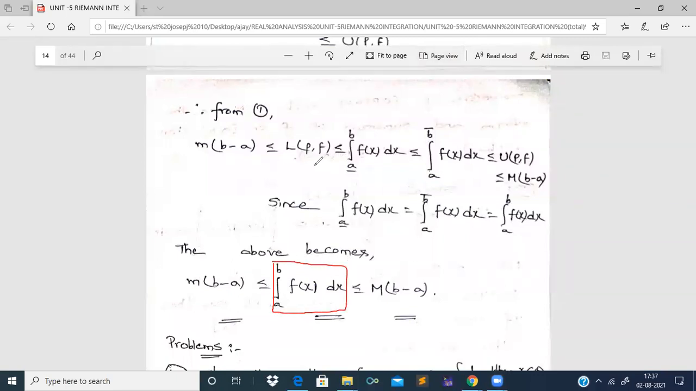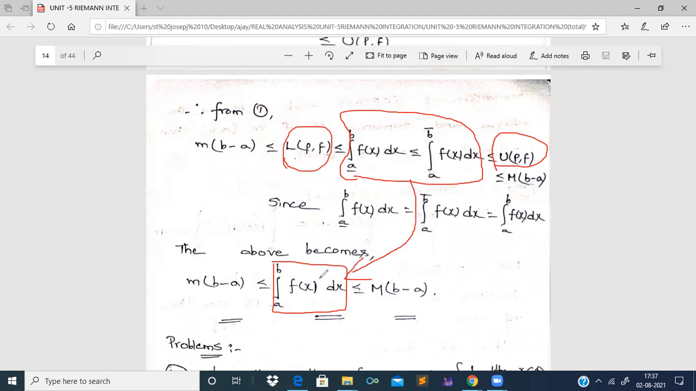See here, in this step we have excluded L of P comma f, we have excluded U of P comma f, and we have made this integral over a bar to b f of x dx as integral of a to b f of x dx, and therefore this integral over a bar to b f of x dx less than or equal to integral over a to b bar f of x dx is replaced with integral over a to b f of x dx, right? Therefore this inequality will be written as m into b minus a less than or equal to integral over a to b f of x less than or equal to capital M into b minus a, right? This ends the proof of the theorem.